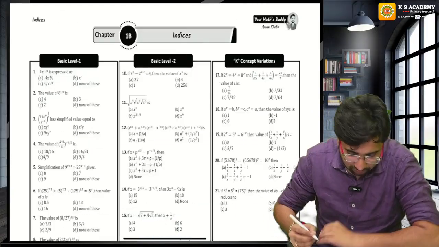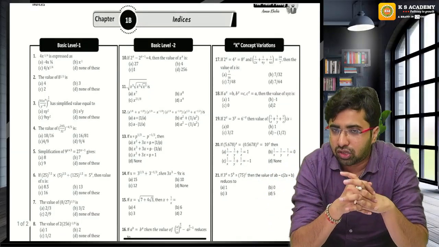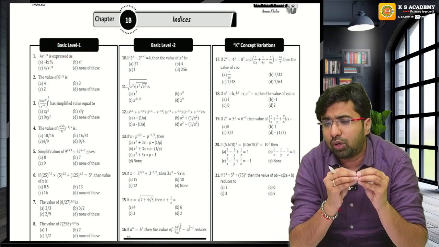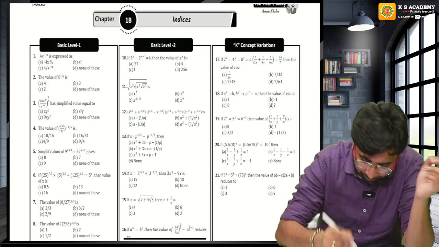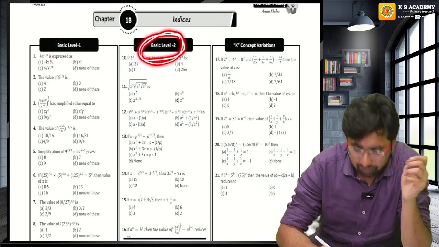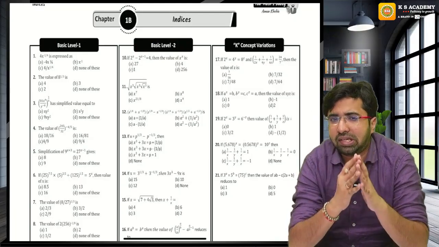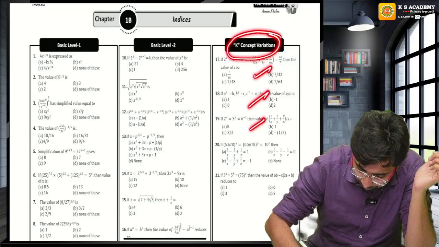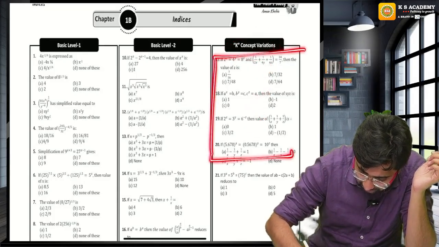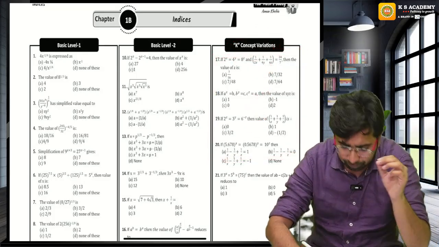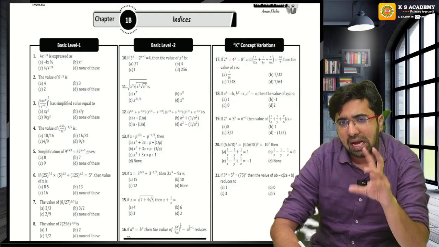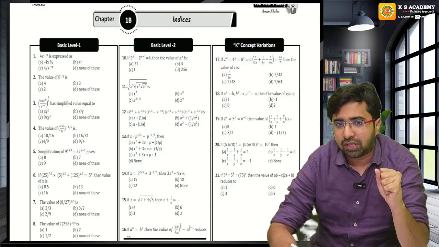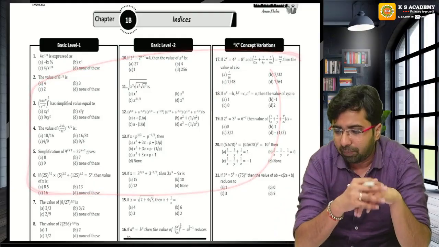Once we are done with the concept handbook, here I have designed the chart. We will discuss the basic level questions which are based on the properties. In basic level 2, we will discuss the questions based on the miscellaneous notes. Then the frequently asked questions, these three categories. These questions are very frequently asked in the exam. This makes the paper a little lengthy and a little bit tricky. So we will discuss all these three variations from this chart, and that will be the end of the chapter indices.